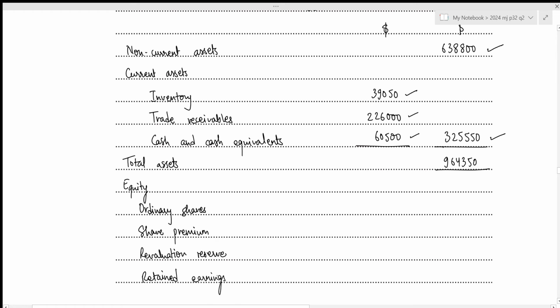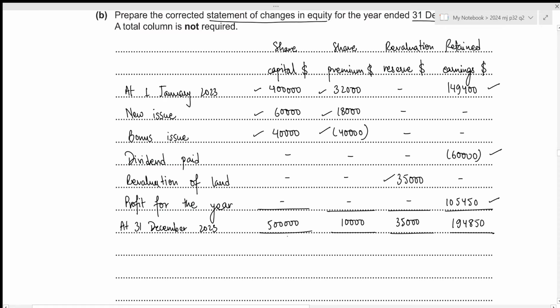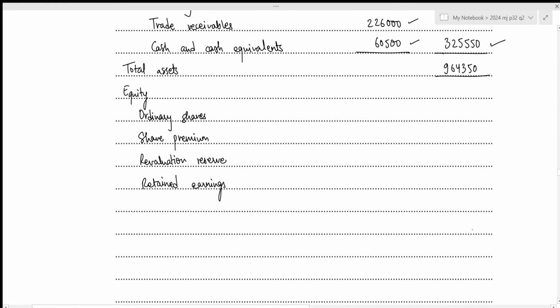And we'll include the correct value from our corrected statement of changes in equity: 500,000, 10,000, 35,000, 194,850. So 500,000, 10,000, 35,000, 194,850. The total equity will be 500,000 plus 10,000 plus 35,000 plus 194,850, which results in 739,850.